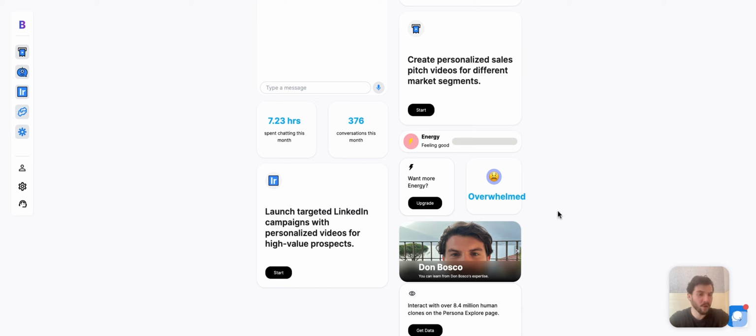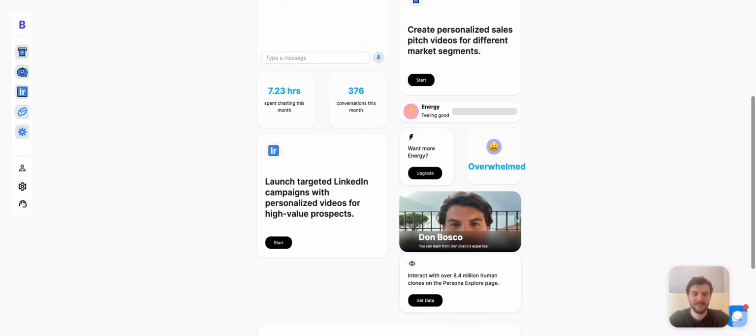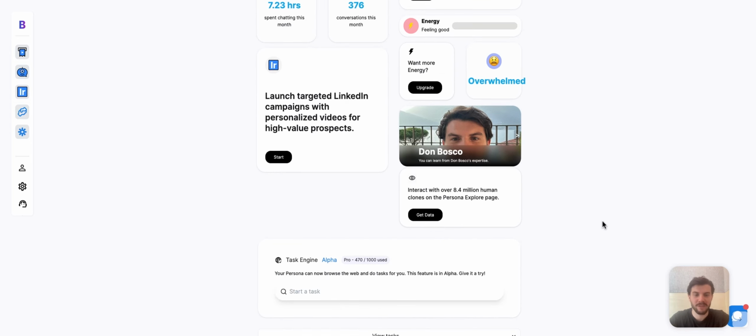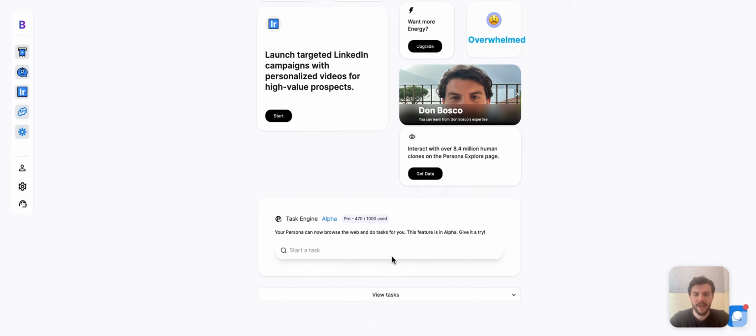It is feeling a bit overwhelmed because that's a lot of conversations to have, but no worries, it's still going strong. Over here we have some suggestions for new campaigns based on my account, maybe some suggestions on who I should talk to. And down here we have the task engine, which is a new feature, still in alpha, but basically what it does is it gives my persona access to a browser, so I can give it any task I'd like. This is really great for like online errands.